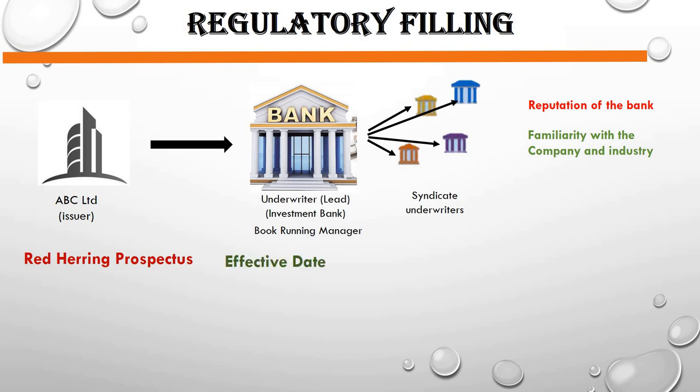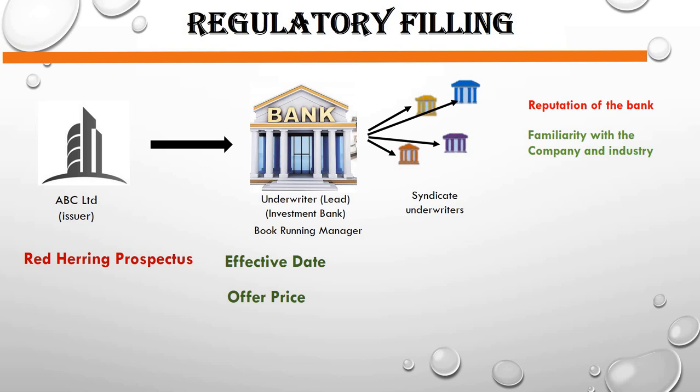Now, whenever this red herring prospectus is there, it will contain one effective date on which the shares will be issued to the general public, and the offer price will also be there. And whenever this red herring prospectus is there, the underwriters will develop an initial prospectus that includes information on the issuing company, with the exceptions of the effective date and the offer price.